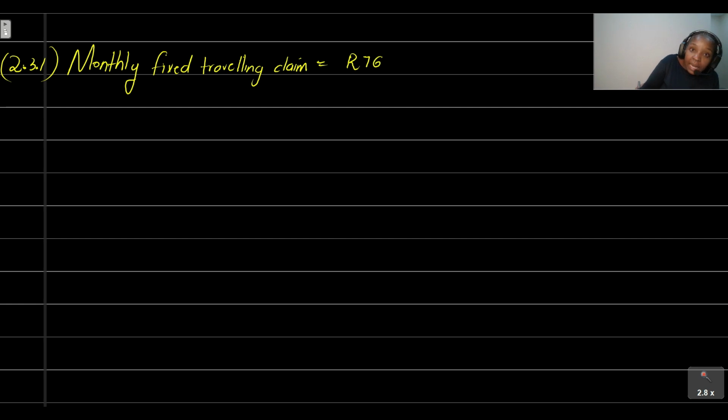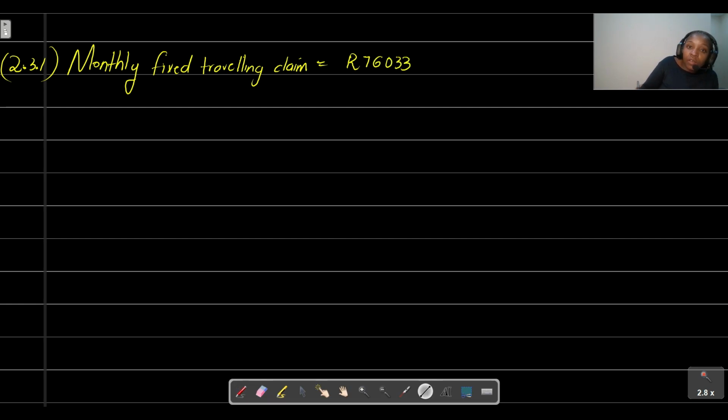So for question 2.3.1, the monthly fixed traveling claim is going to be equal to 76,033, and we're going to divide that by 12 because there are 12 months in a year.